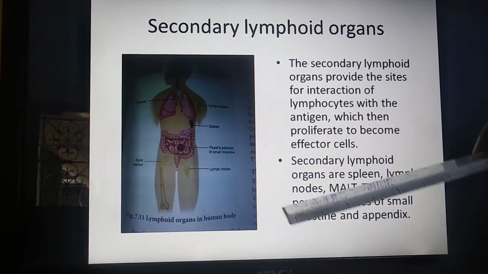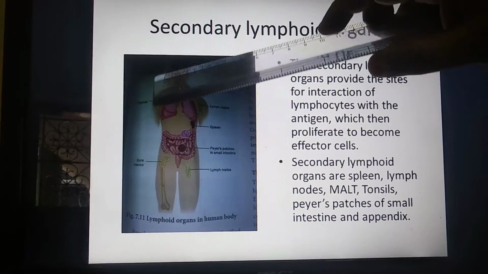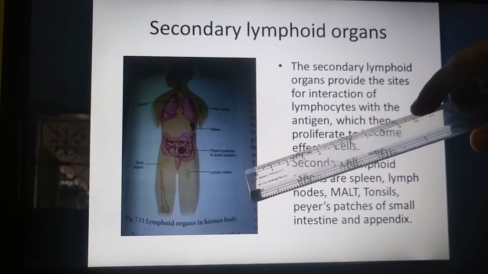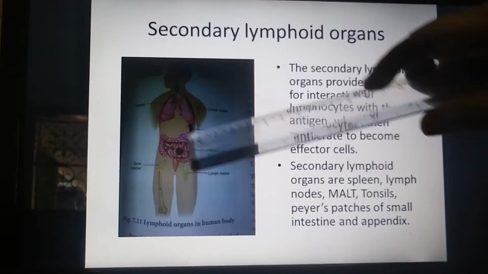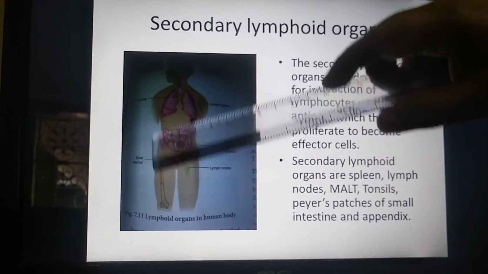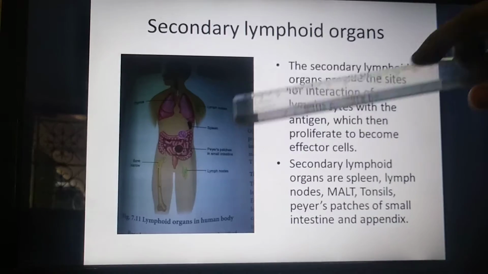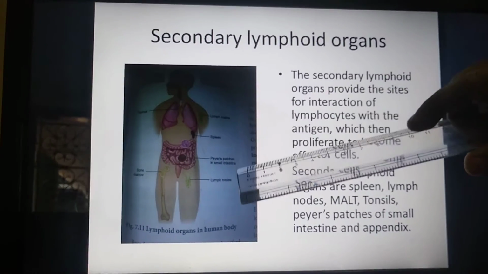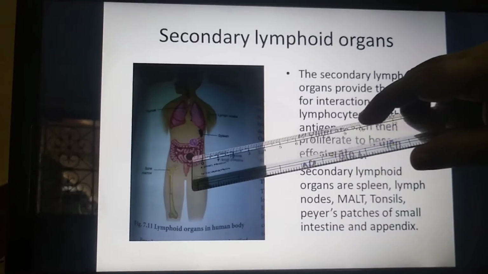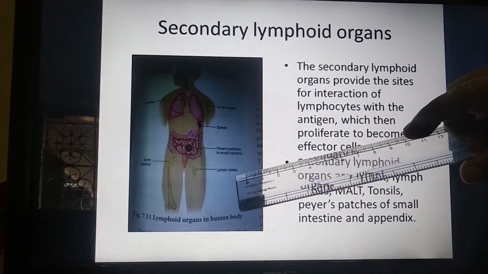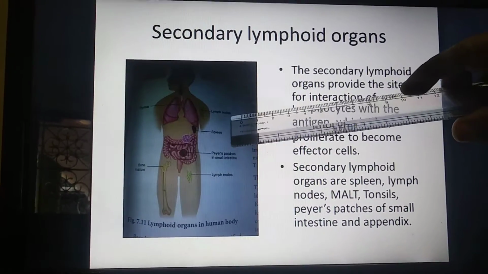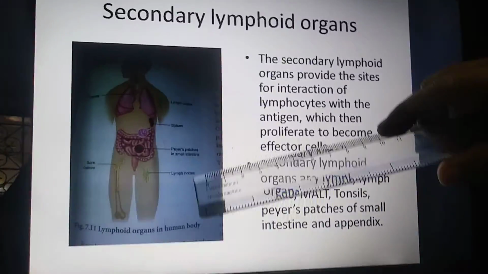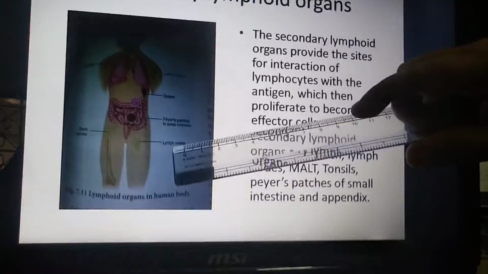Okay, look at this picture. Here on this side primary lymphoid organs are present, and on this side secondary lymphoid organs are present. Primary lymphoid organs are thymus and bone marrow. Secondary lymphoid organs are lymph nodes, spleen, Peyer's patches in the small intestine and lymph nodes.